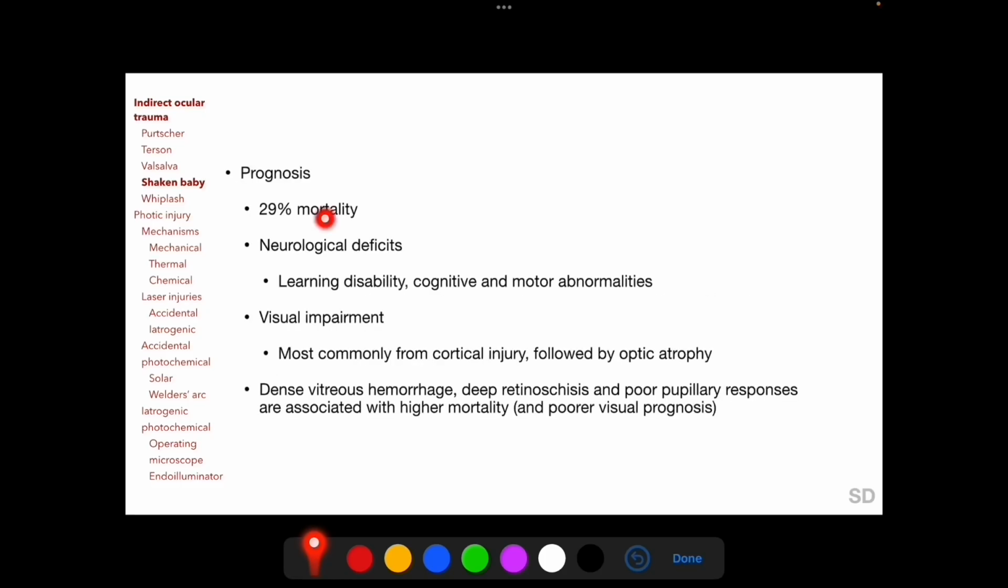A mortality rate as high as 30% has been reported among patients with shaken baby syndrome, and the remainder may have persistent neurological deficits such as learning disability, cognitive and motor abnormalities, and persistent visual impairment, most commonly from cortical injury, but also may occur from optic atrophy.